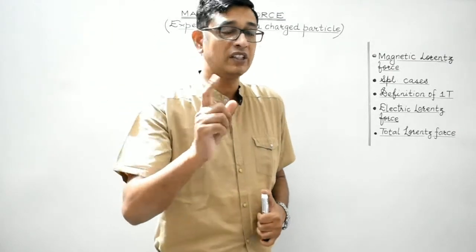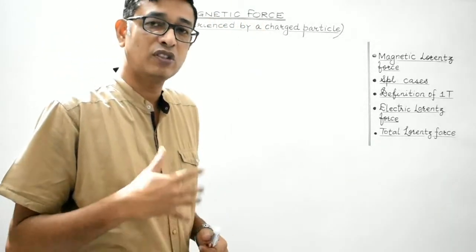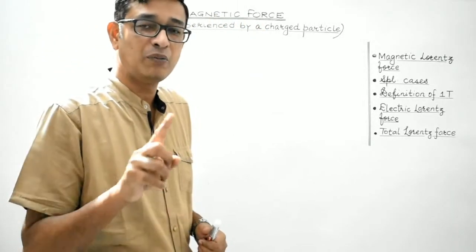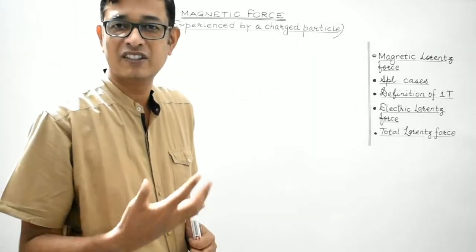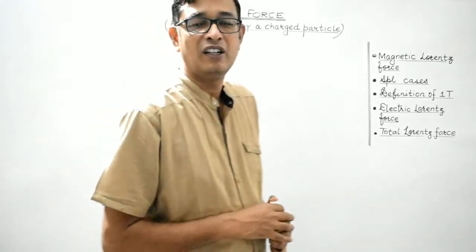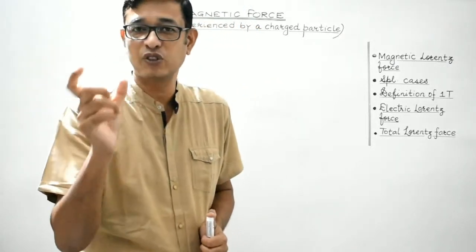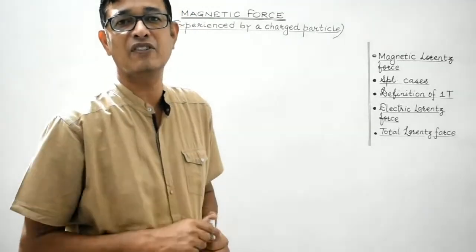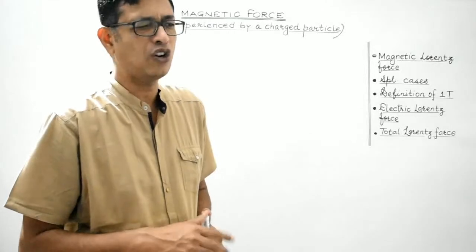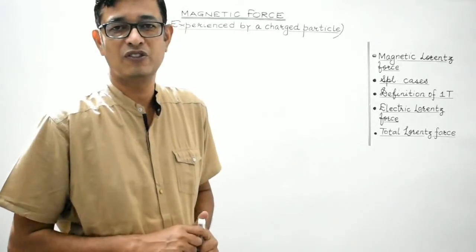So let's begin with magnetic Lorentz force, which is the force experienced by a charged particle in motion under the influence of magnetic field. Actually, Lorentz was the scientist who gave the mathematical expression for the force experienced by a charged particle in motion under the influence of magnetic field and electric field. Accordingly, it is known as Lorentz magnetic force or Lorentz electric force, right?